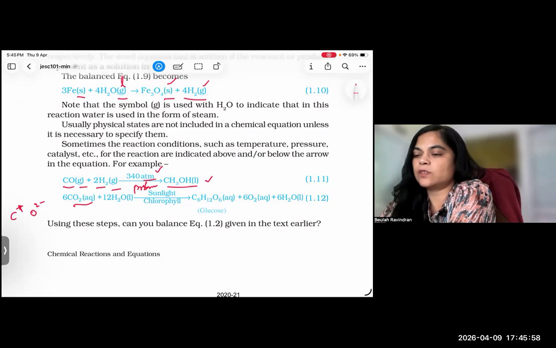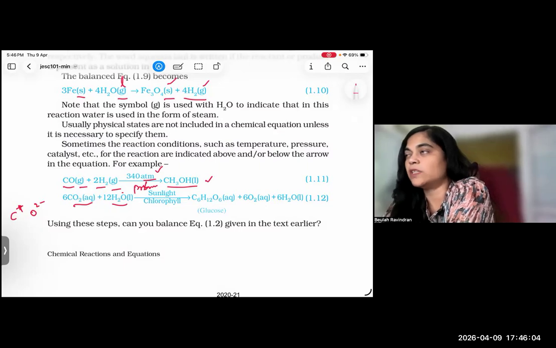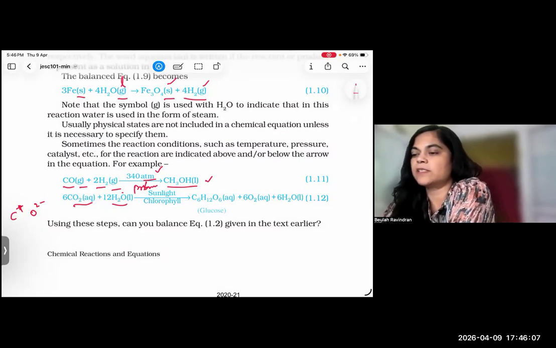Then it is liquid. So sometimes the water might be liquid, water might be in a gaseous state, vapor. Water vapor is gaseous. Water may be in a solid state also, in the form of ice, right? So sunlight, and then in the presence of sunlight, chlorophyll pigment. Yeah, exactly. It happens in plants, right?